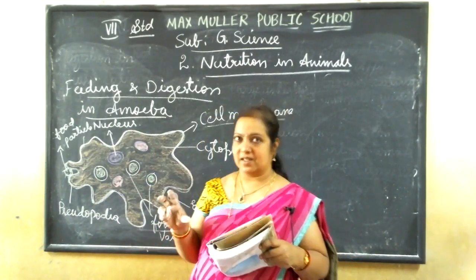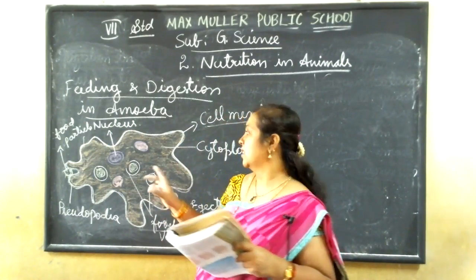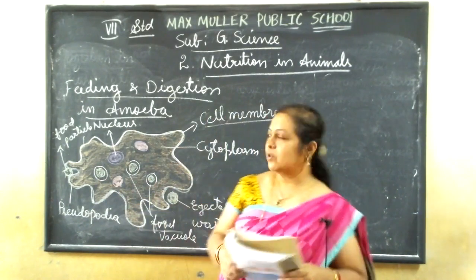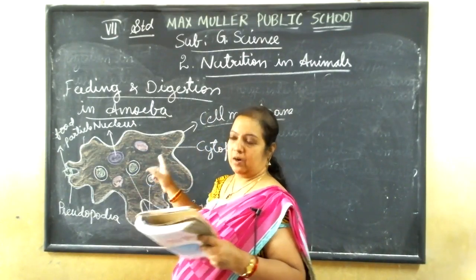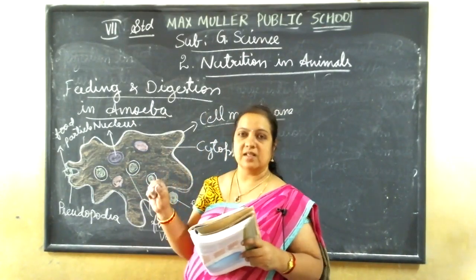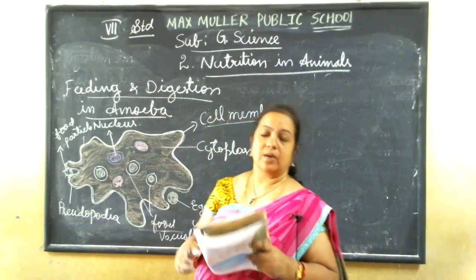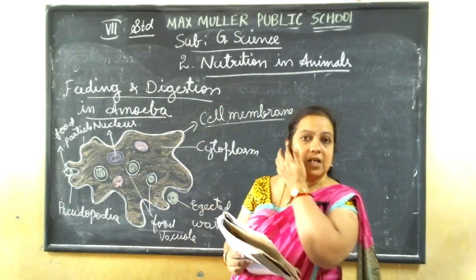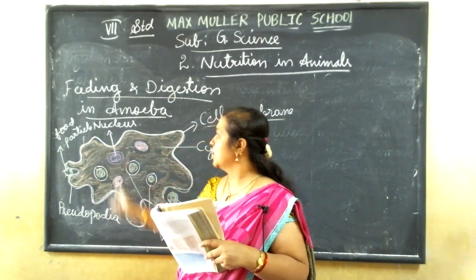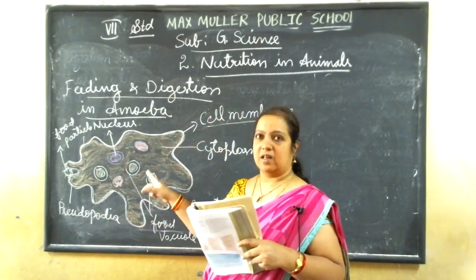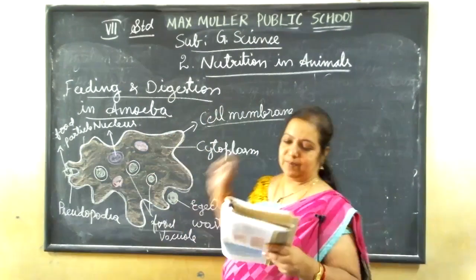Vacuole means empty place. A water bubble is present, meaning there is nothing inside. Like that, the vacuoles are present here and there. These are all surrounded or placed in the cytoplasm, which is a thick jelly-like substance. In that, these are all embedded, placed inside the cytoplasm. The liquid part is called the cytoplasm, in which all these food vacuoles and the nucleus are present. And this is covered by an outer membrane called the cell membrane.